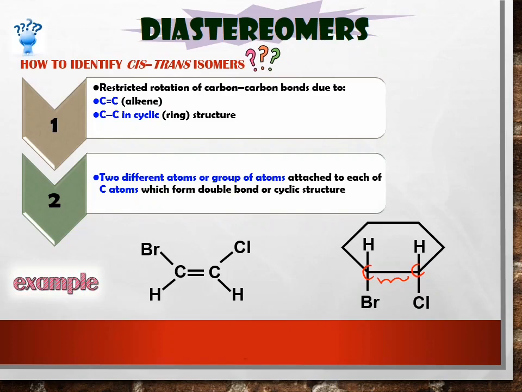Okay, the second criteria: each carbon is bonded to 2 different groups of atoms. This carbon bonds to 1 hydrogen and 1 bromine atom, and this carbon bonds to 1 hydrogen and 1 chlorine atom. So this compound also fulfills the criteria of cis-trans isomer. So both compounds here can make the cis-trans isomer.